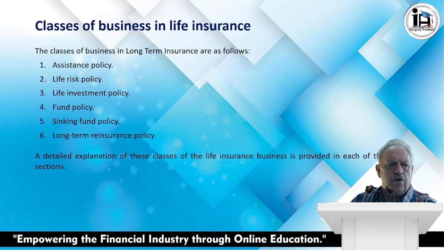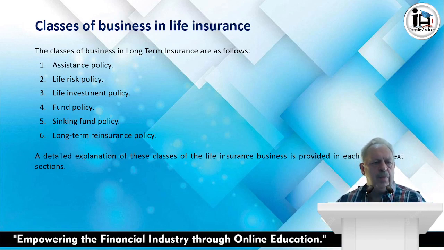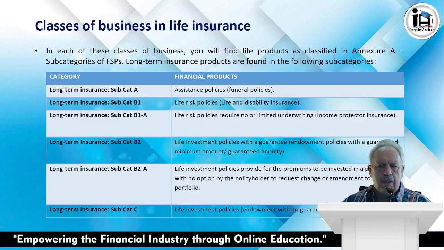Right, the classes of business in life insurance. We've got the following classes listed under life insurance products: assistance policy, a life risk policy, a life investment policy, a fund policy, a sinking fund policy, a long-term reinsurance policy. Detailed explanations of these classes of life insurance are provided in the next section as we move forward. Right, let's have a look at the following.